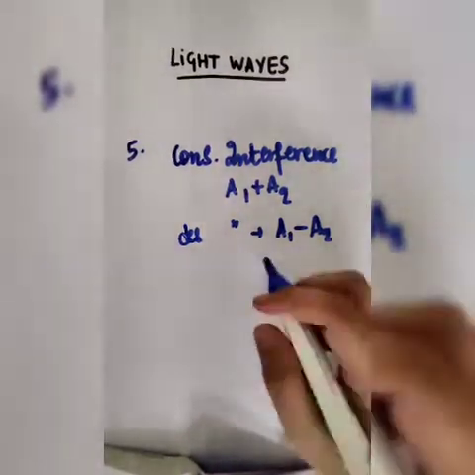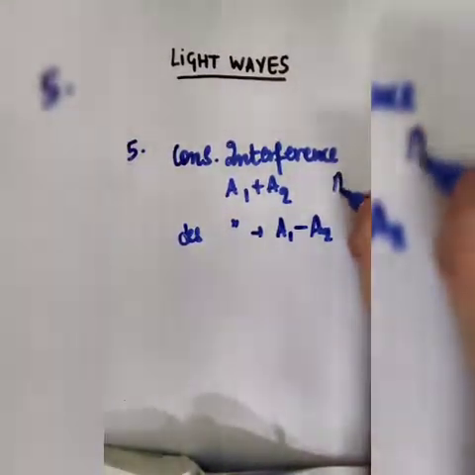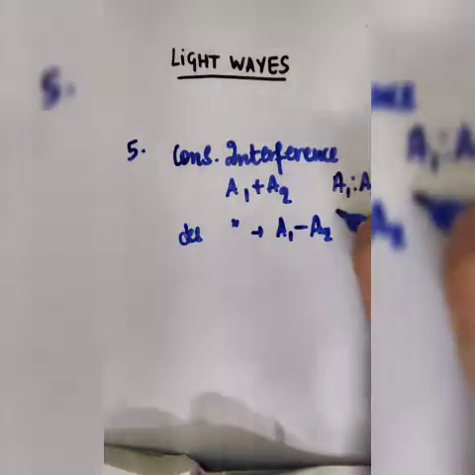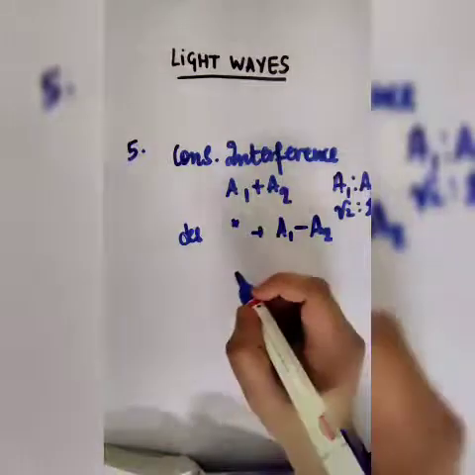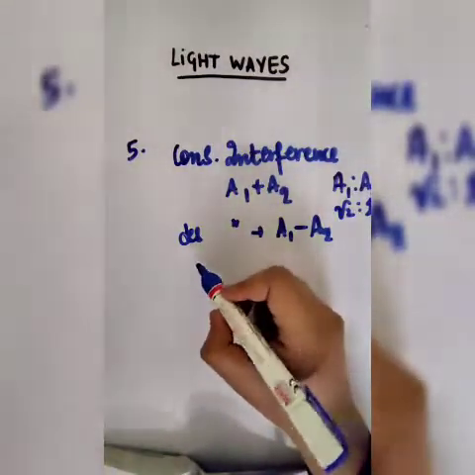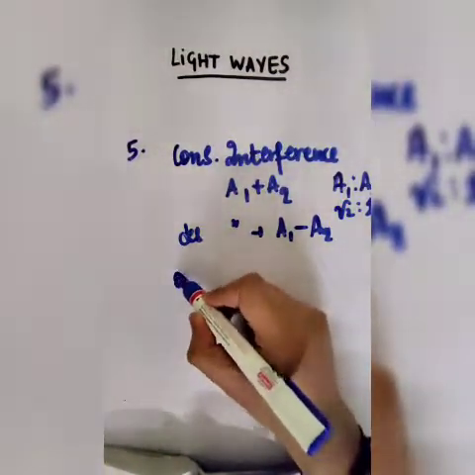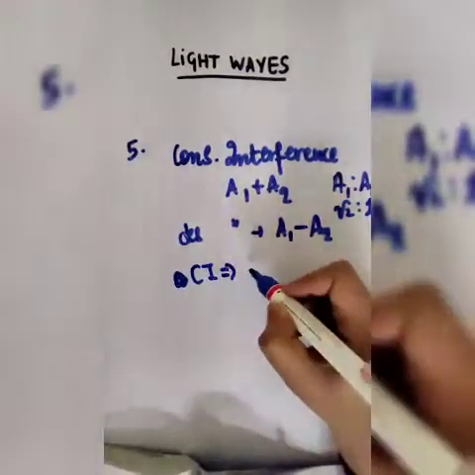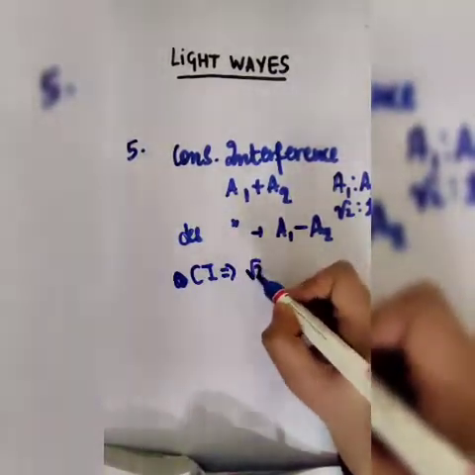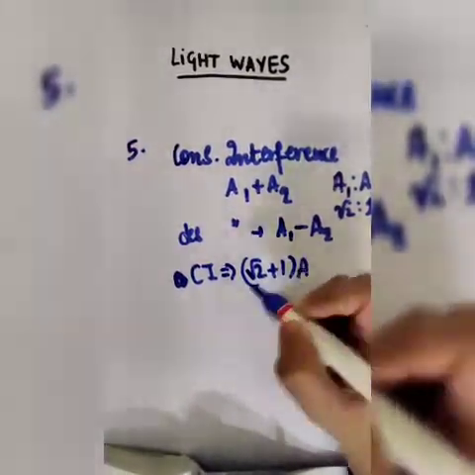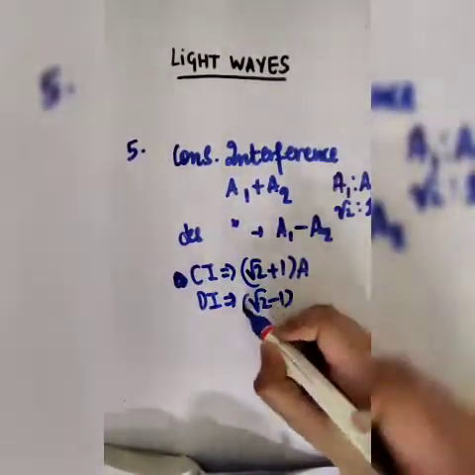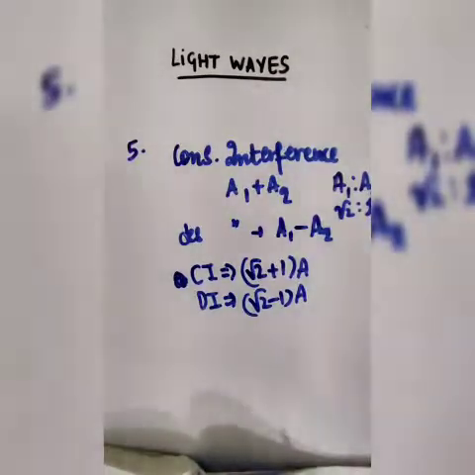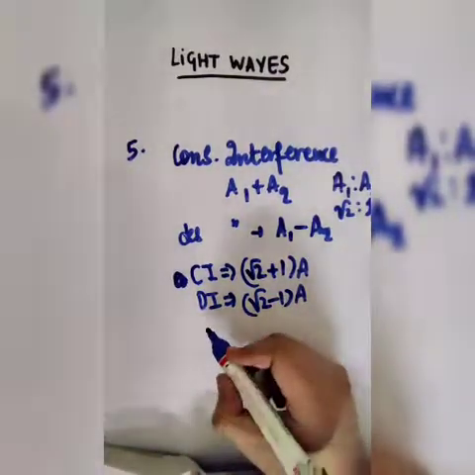So as we know that the ratio of amplitudes A1 is to A2 was root 2:1, so we will use this over here. So that means in case of constructive interference, which I will write as Ci, the value of amplitude would be root 2 plus 1 into A, and in case of destructive interference the value would be root 2 minus 1 into A.